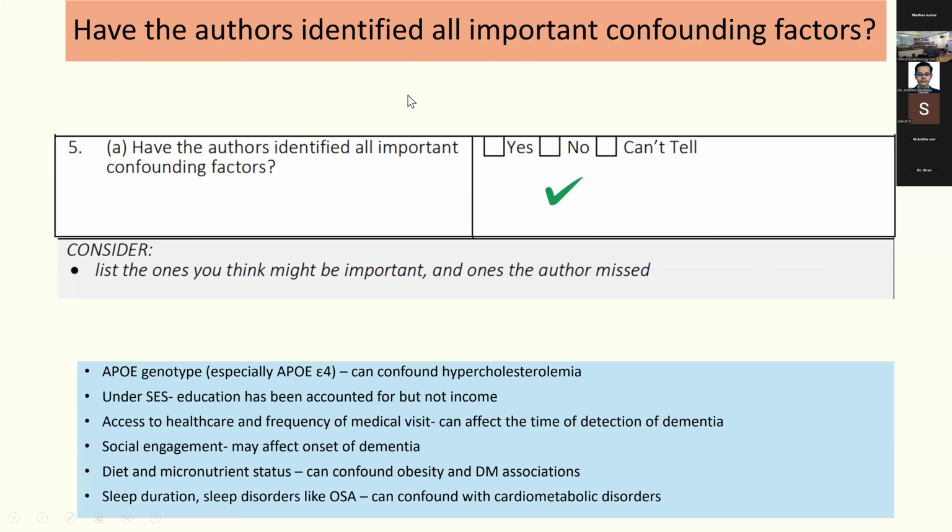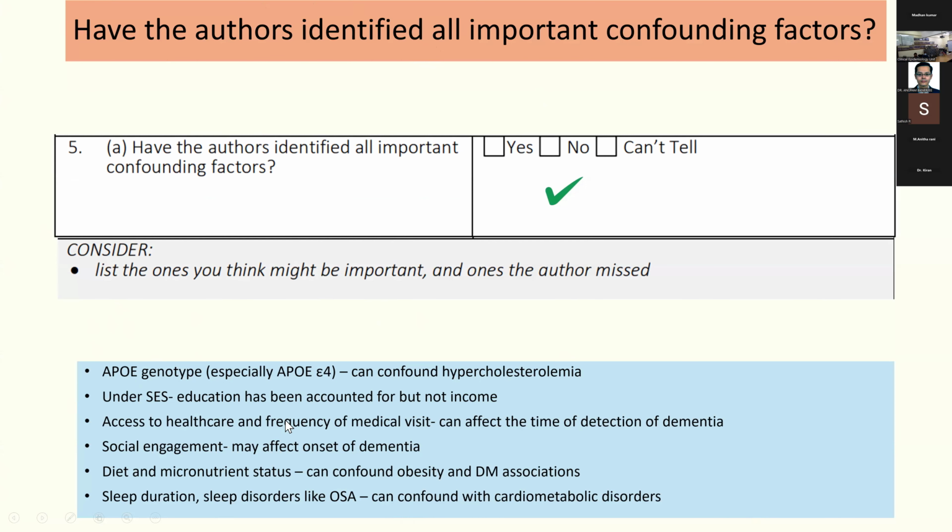So have the authors identified all important confounding factors? I said no, because one very important confounding factor is the ApoE genotype. This can actually confound hypercholesterolemia, which they have not accounted for. They have indirectly taken family history of dementia instead. And then under SES, they have looked at only education, but they have not looked at income.